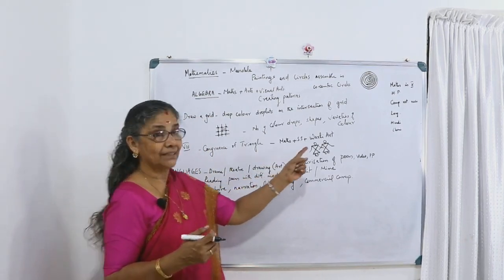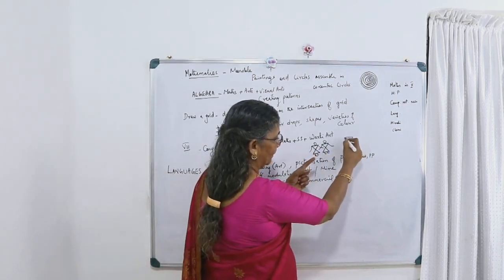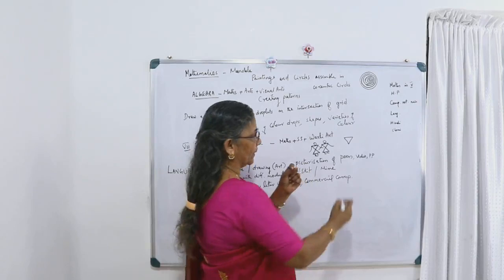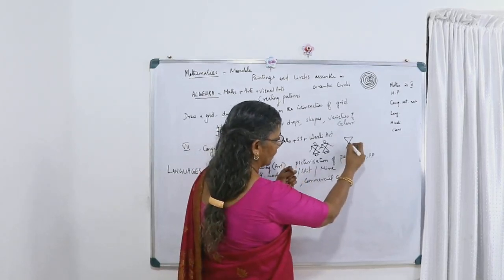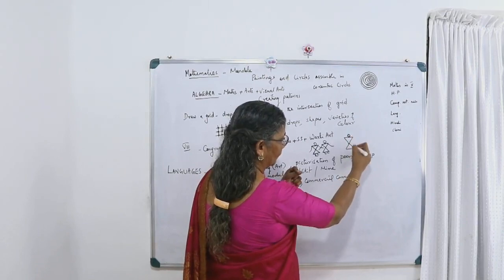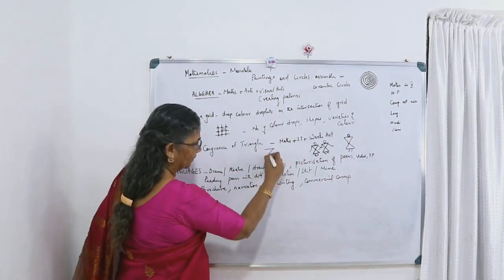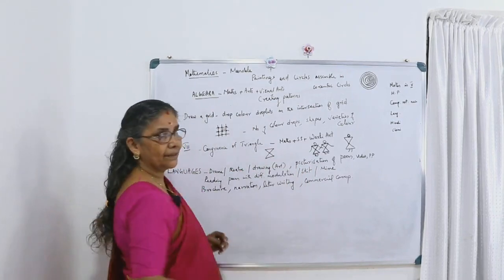The congruence of triangles, in Warli art. You can draw this way, one, and another also, and you can form the figures easily.